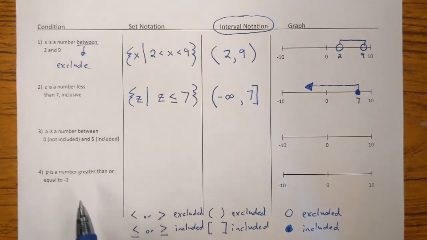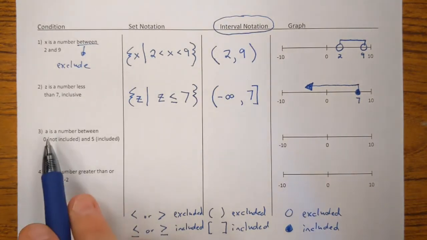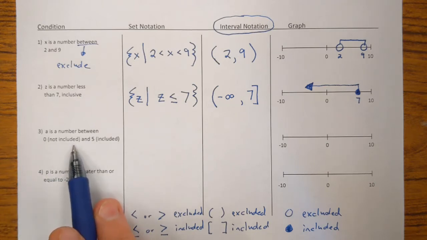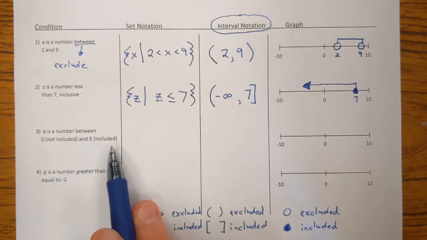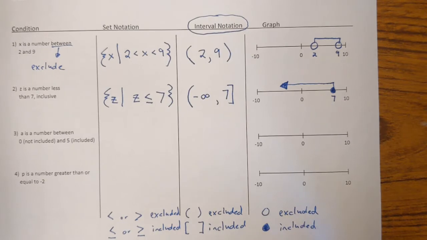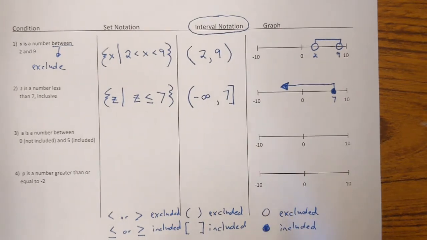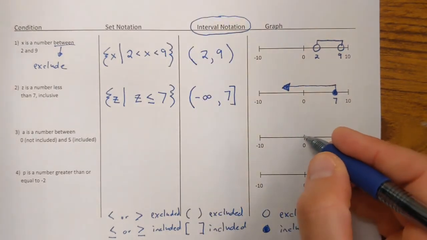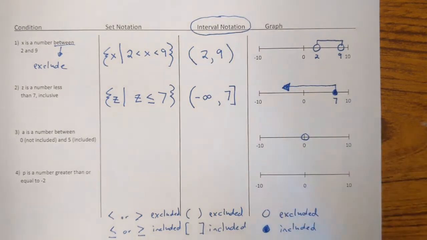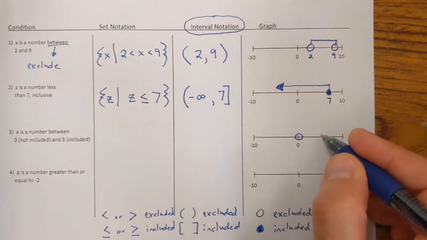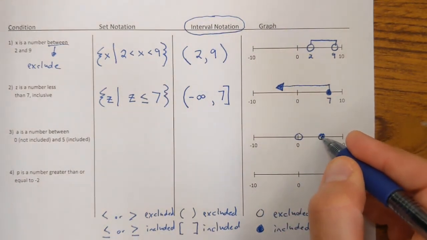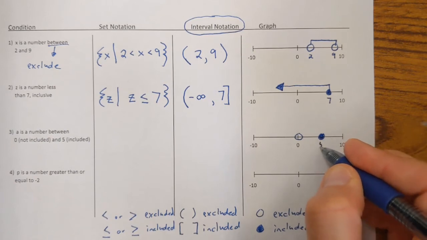All right, moving on to example number 3. A is a number between 0, which is not included, and 5, which is included. So here we're going to have one of each. You are allowed to have one of each here. 0, not included. It's going to be an open circle. 5 is included. It's going to be a closed circle. I'm going to go ahead and write the 5 here.